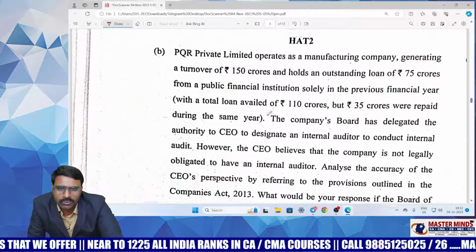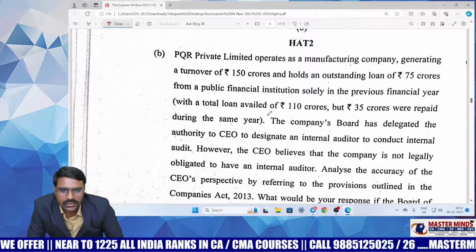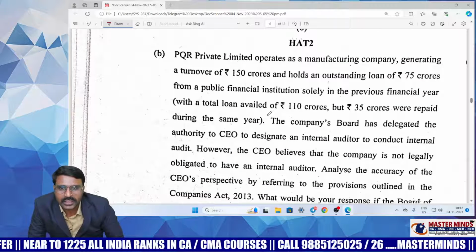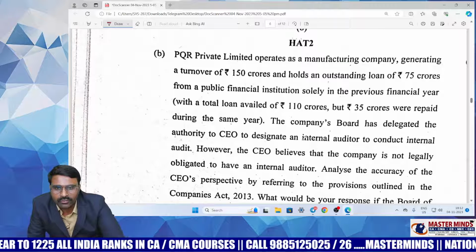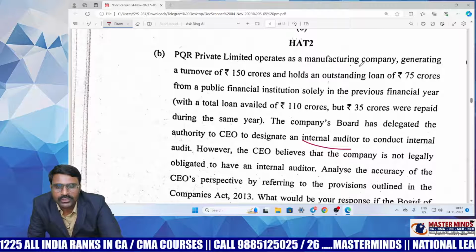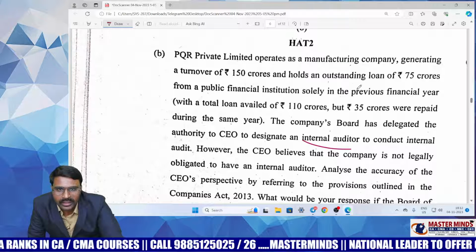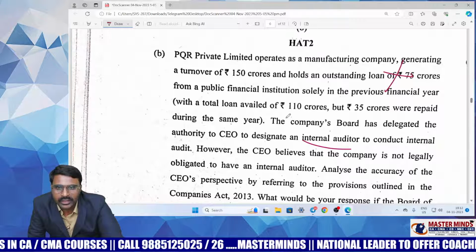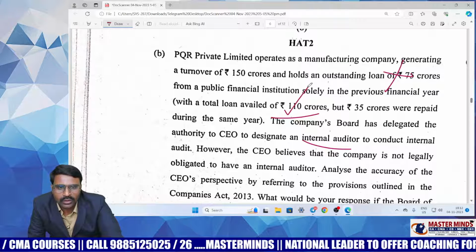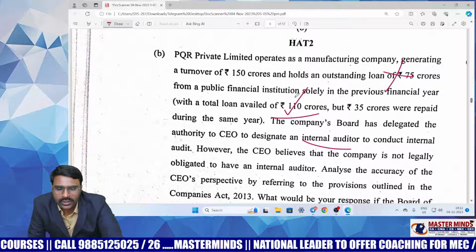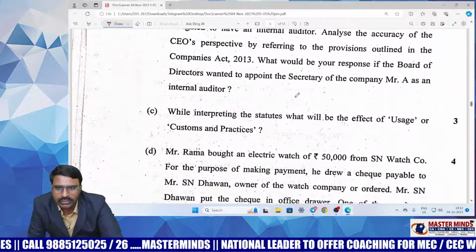And this is also important, one of the previous exam questions, internal auditor. They have simply changed the names. In the internal auditor question, when you are looking at the bank loan facility, you have to look throughout the year at any point of time, rather than looking at the year-end balance. You have to look throughout the year. So it's also a previous exam question, internal auditor.